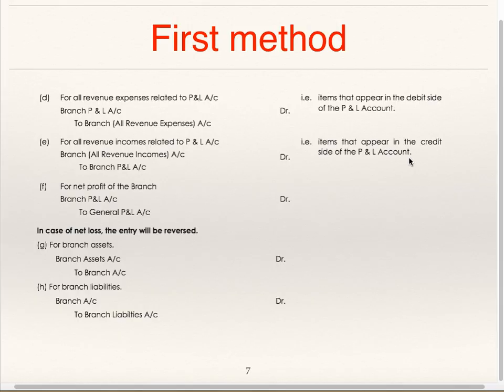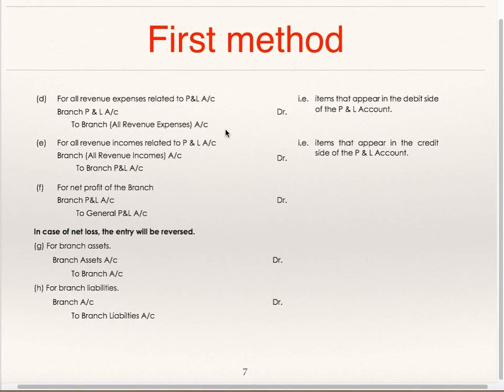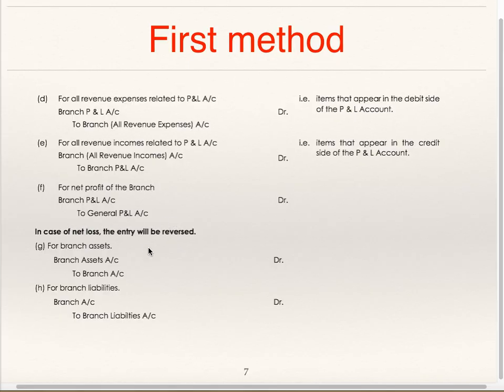Discount received, commission received, etc. All these are to be added and only one single entry is passed, and that entry is branch account debit to branch profit and loss account. For net profit, branch profit and loss account debit to general profit and loss account. In case of net loss, the entry will be reversed.